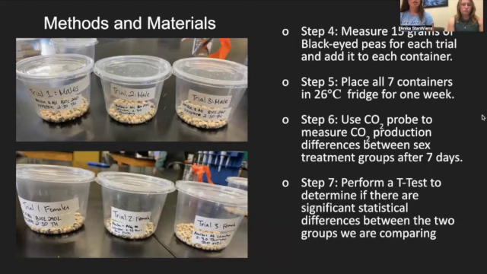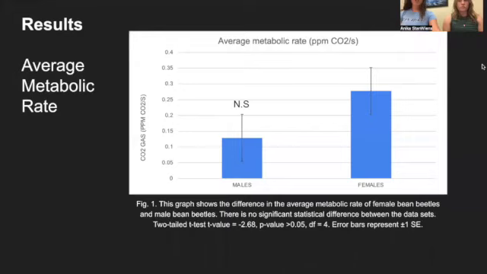And then with all of that data, we performed some t-tests to determine if there were any significant statistical differences, and how significant those statistical differences were between the 2 treatment groups we were comparing, as well as being able to measure them up against the control group that we had.